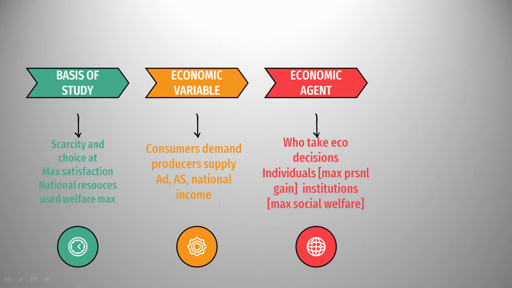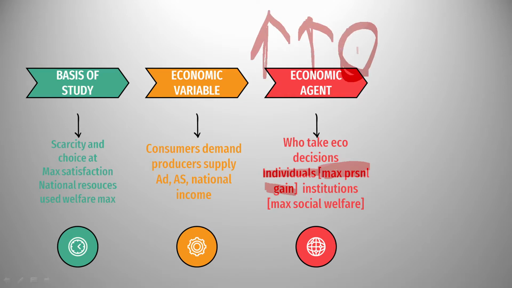The economic agents are the people or the institutions who take decisions. In microeconomics, individuals used to take decisions. Why? Because their main aim is to maximize their satisfaction, so they take decisions in order to maximize their personal gain. Now an individual will choose whether he has to buy an apple or an orange, by which he'll get more satisfaction, isn't it?